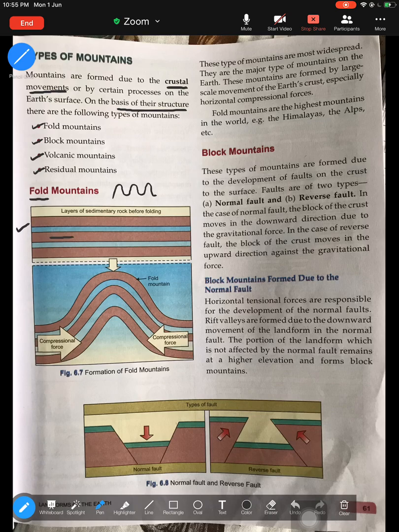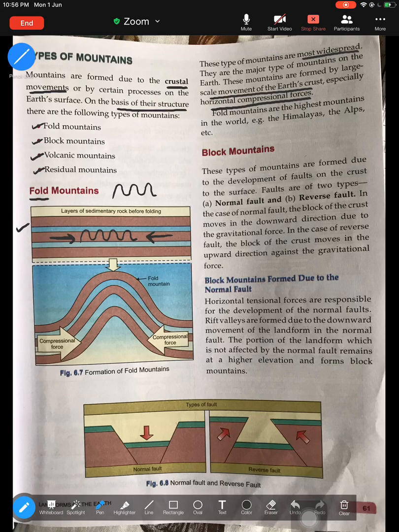When there's movement of plates, the sedimentary rocks move towards each other. What happens as they move towards each other? There's folding of rocks. This folding of rocks can lead to mountains, which are known as fold mountains. Fold mountains are the most common and the most popular mountains that you see in the world. They are formed basically by large scale movement of the Earth's crust, especially the horizontal compression. So this is known as a horizontal compression. This type of movement, when they move towards each other, is known as horizontal compressional forces.